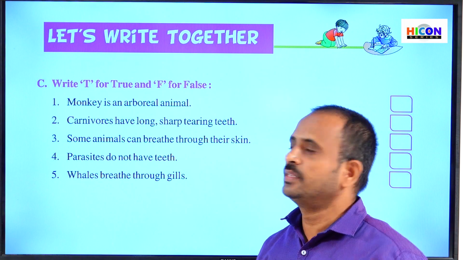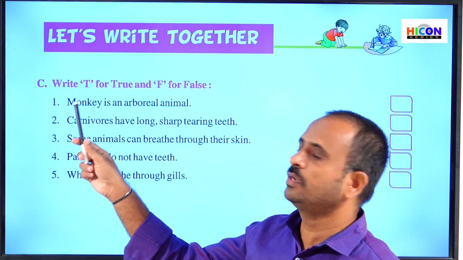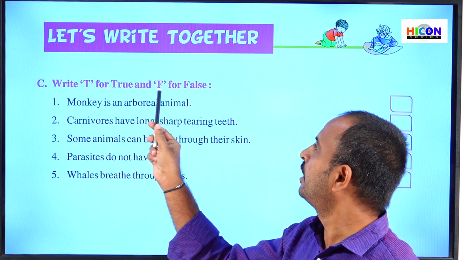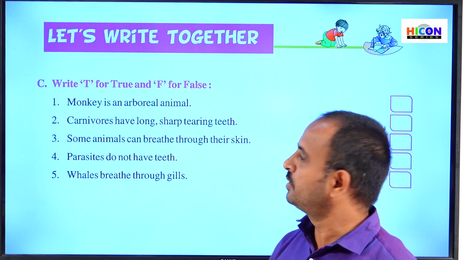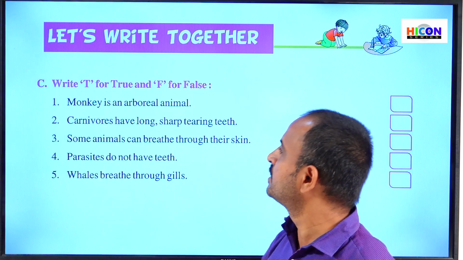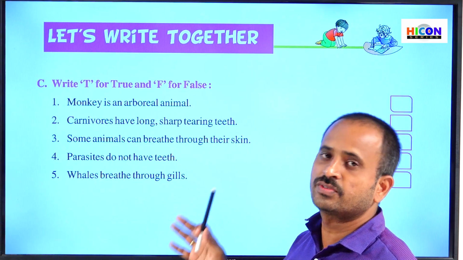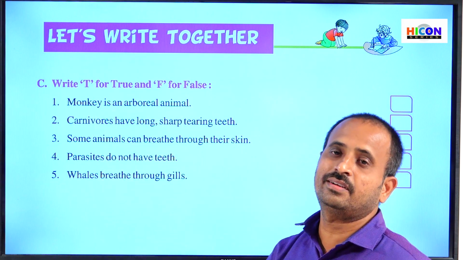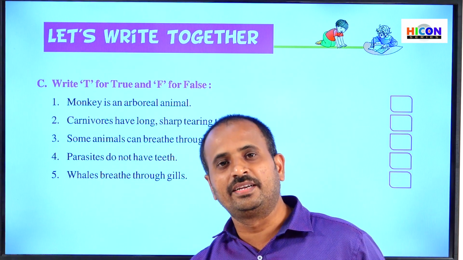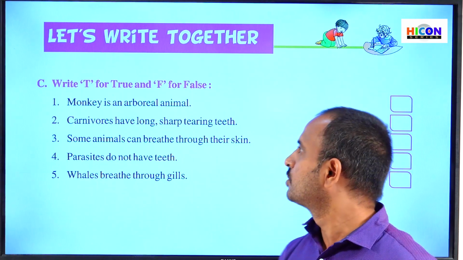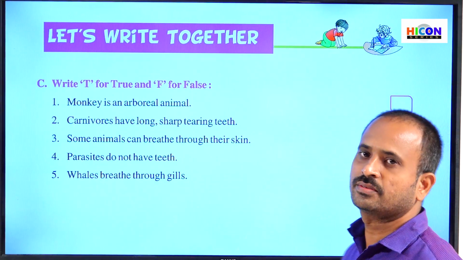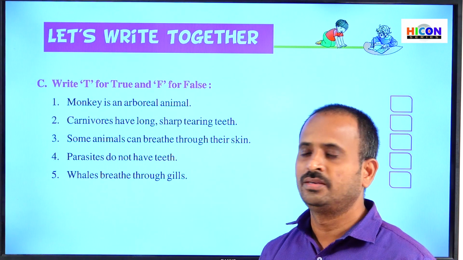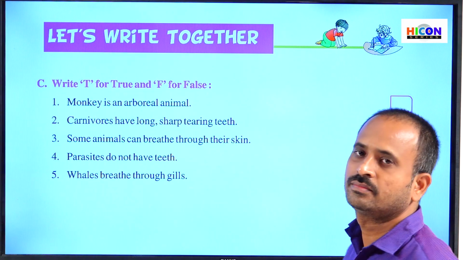So children, this is the next section in our activity part, that is section C. Write T for true and F for false. They have given 5 sentences. We have to read those 5 sentences and identify whether the given sentences are correct or wrong. If the given sentence is correct, that is true, so write T in this box. And if the given sentence is wrong, that is false, so write F in this box.